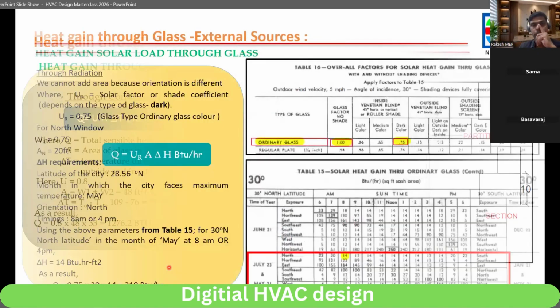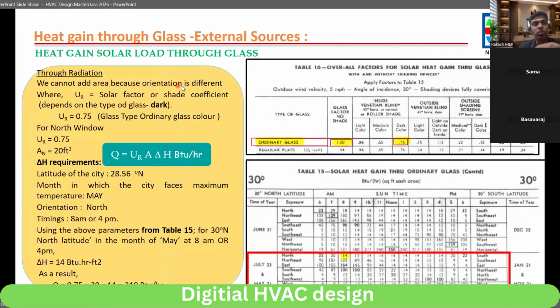Next is radiation. We cannot add area because orientation is different. So Q is equal to U R A del H. Little minor difference, del H. So here we will understand what type of glass is used. We have different types of glass like ordinary glass, regular glass, shaded glass. So here we are going for ordinary glass, glass factor no shade. For north orientation we are getting 0.75, dark color.